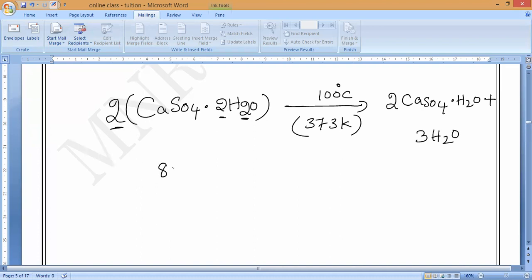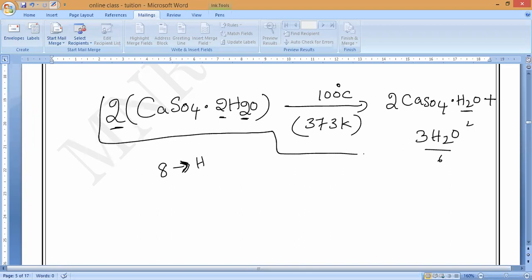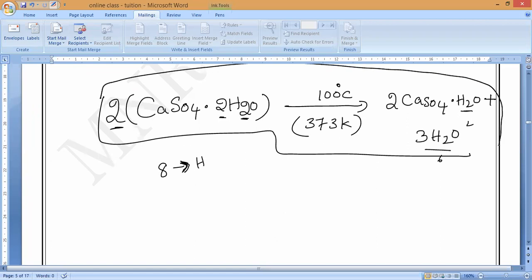8 hydrogens are there. Now on this side you can check it. Do you have 8 hydrogens or not? 3 2s are 6, and 6 plus 2 is 8. Is it balanced or not? Tell me. Yes, sir. You have to remember. So this is also the equation for manufacturing of plaster of Paris. Now you have two formulas for plaster of Paris. In the exam, you can write anything.